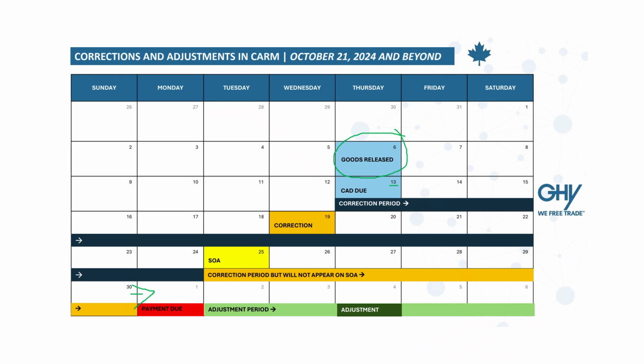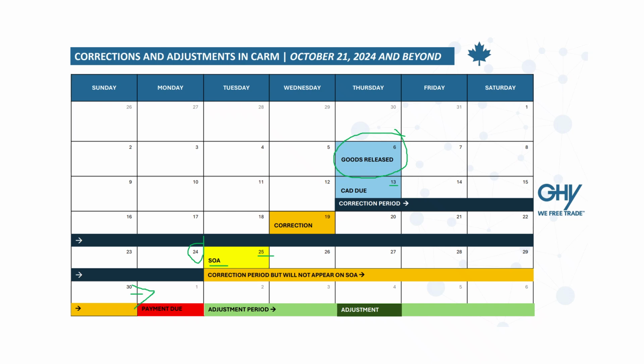But there's a little trick here. If the correction is done before the 24th, then that correction will show on the statement of account. But if it's done on or after the 25th of the month, up to the payment date, the correction will still be approved, but it will not show on the statement of account.